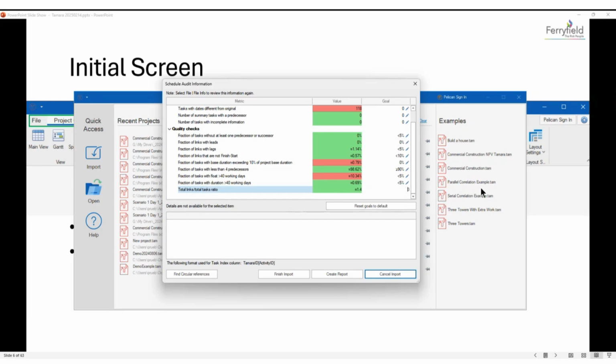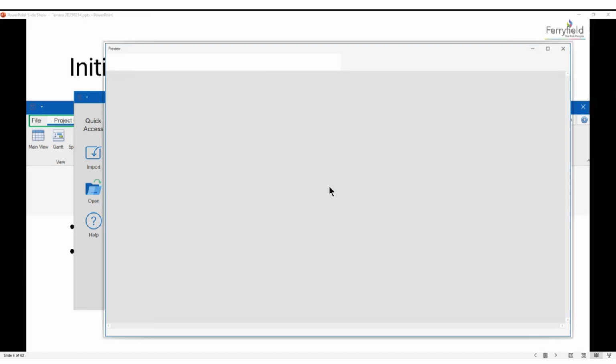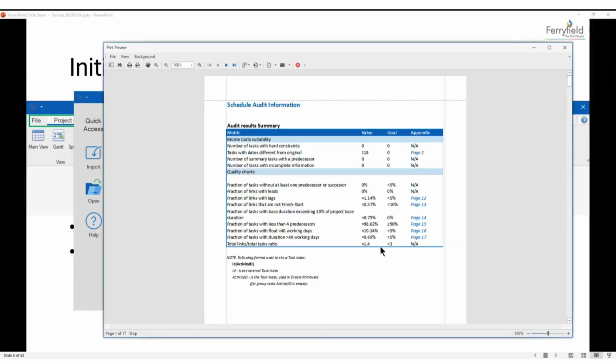And here you can even set up the thresholds, right? You can create a report from this if you like, for example here, right? If you like, you can create a report and generate it. So the reporting capabilities of Tamara are really, really nice.